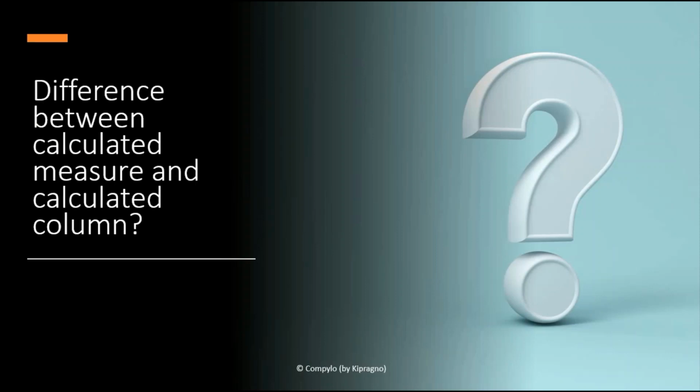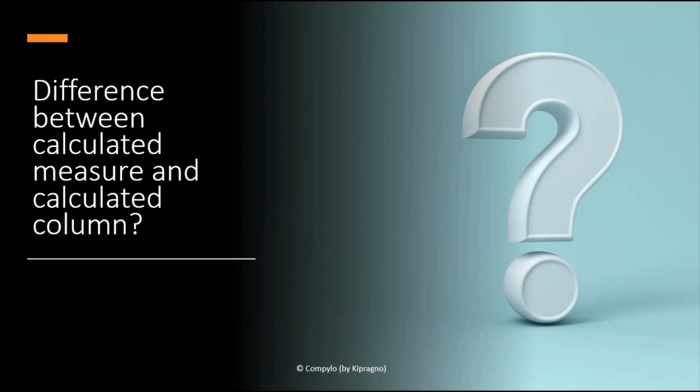The next very popular question is the difference between a calculated measure and a calculated column. When we do some kind of calculation which iterates row by row, we have to use calculated columns. But there are situations when calculation is required on the fly.